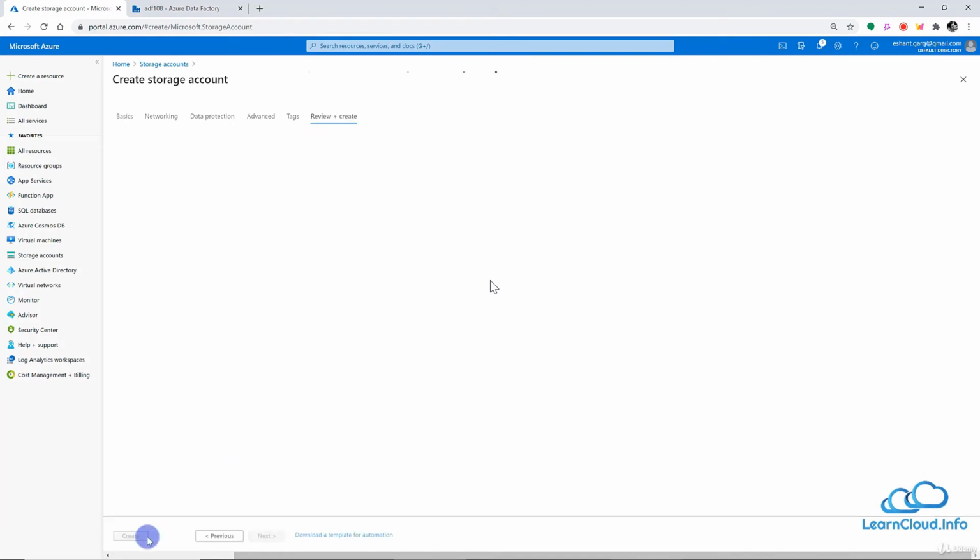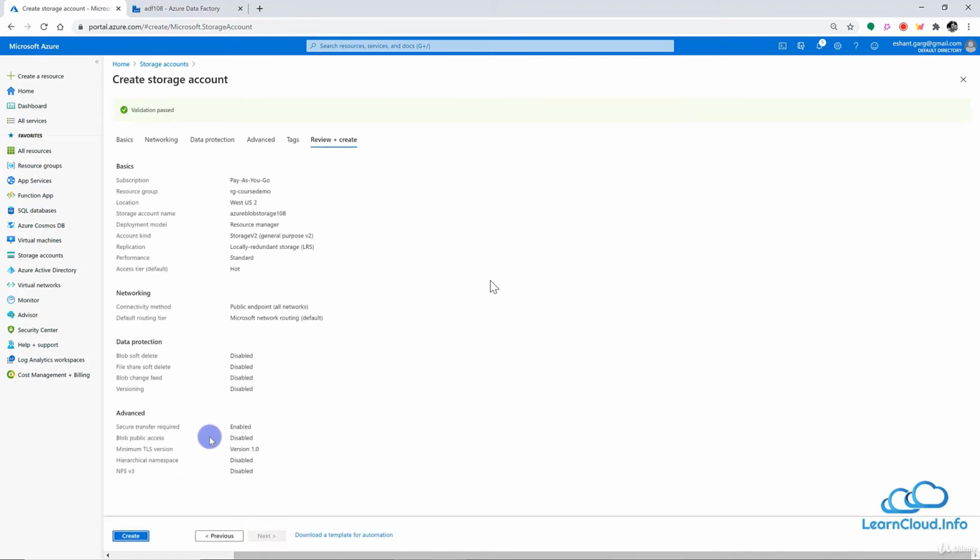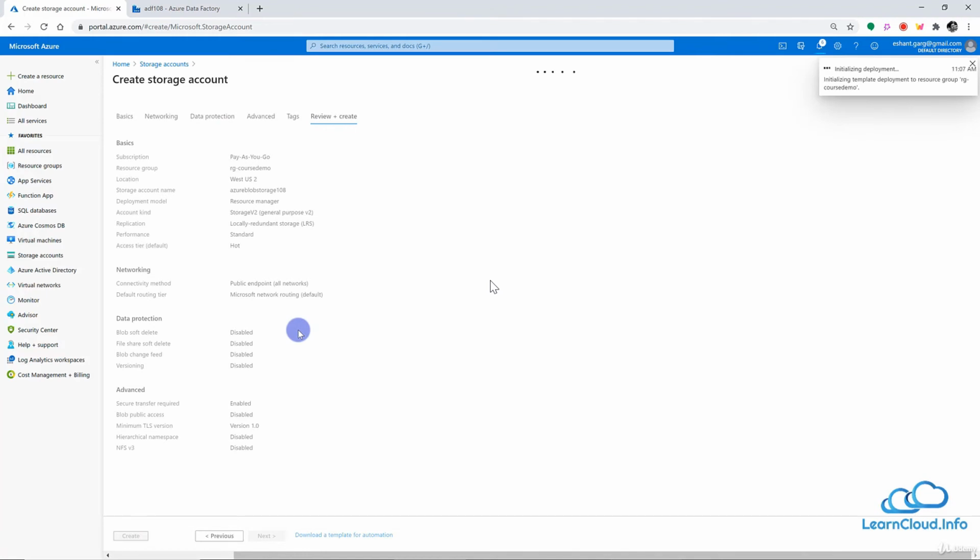I will just click review and create directly without going through all of the settings. I'm fine with the default settings right now, and let's just create the storage account.